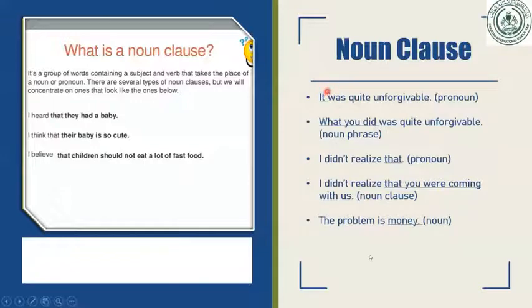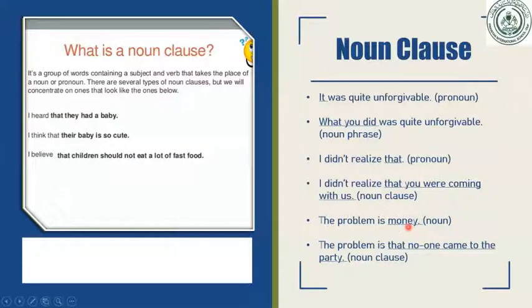Second, the problem is money. Here money is the object, and the single word money is a noun. Now we replace this single word noun with a noun clause. The problem is that no one came to the party. "That no one came to the party" is a noun clause.